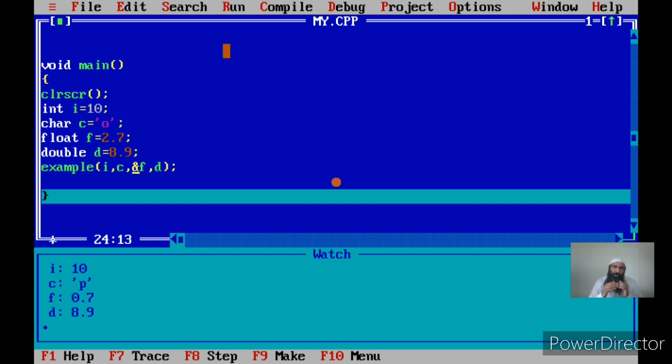Now why do we have pass by reference and pass by pointer or pass by address? Because that way we are able to do one thing: we are able to access the local variables of the calling function in the called function. That is, we can change their contents in the called function.